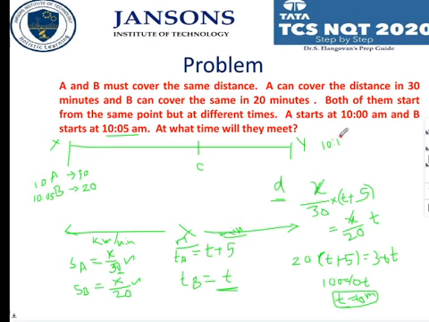He would have traveled one distance. So at 10:15 a.m., he would have traveled one distance. By that time, A is also traveling the same distance, even though he starts early. So what is the required answer? At what time will they meet? It is 10:15 a.m. Is it correct? It is a same time, same distance problem. It is very much enough for